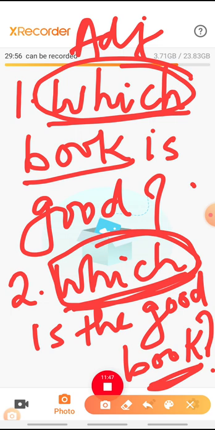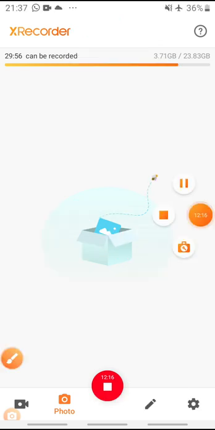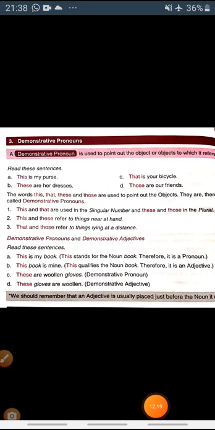So, which book is good? Here, in the first example, which is the interrogative adjective, and in the second example, which is the interrogative pronoun. Because the idea is to tell you the difference between the two. Adjectives are used before the noun. So here which is an adjective, and here which is used in place of noun, so it is an interrogative pronoun. So I hope the interrogative pronoun is clear to you.